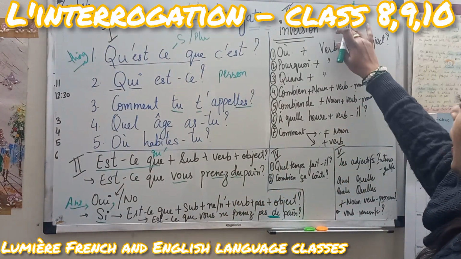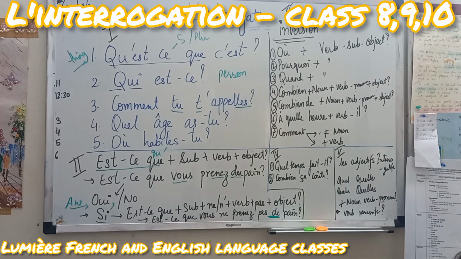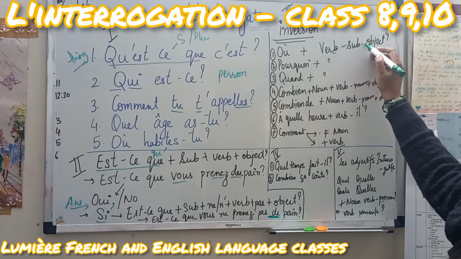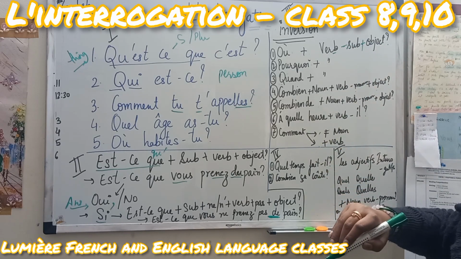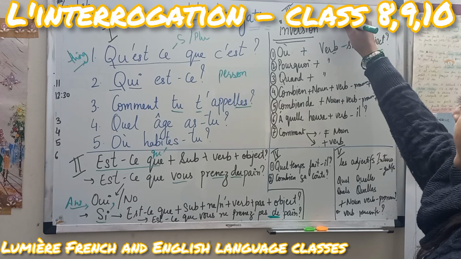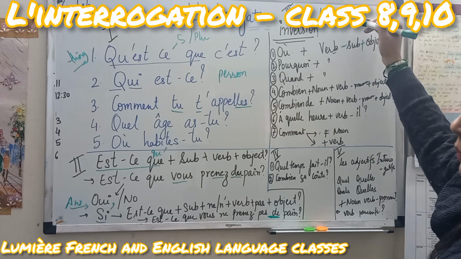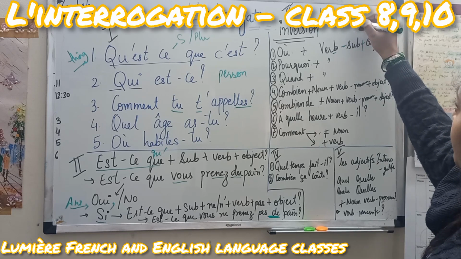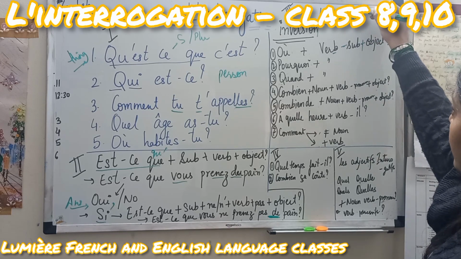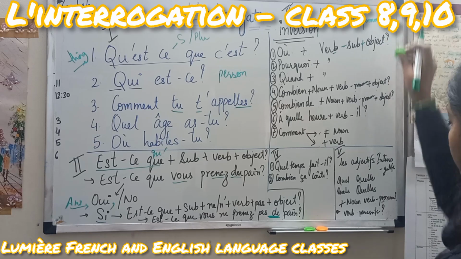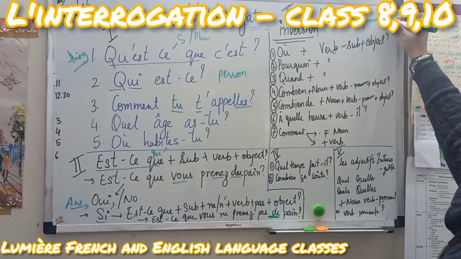Correct. Now the inversion. Inversion means when the verb will come first, then subject and then object. Right? If there is a name that will come out, then you need to put a comma, then the verb. According to the name, is it singular or plural, you have to put the pronoun, and then the object. Okay.